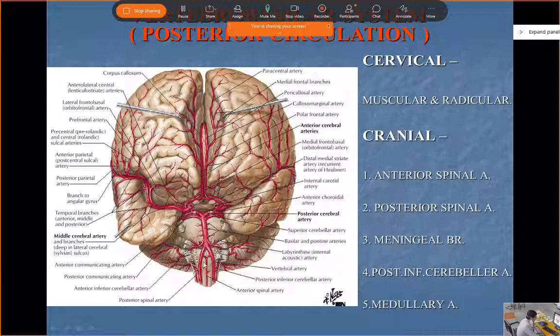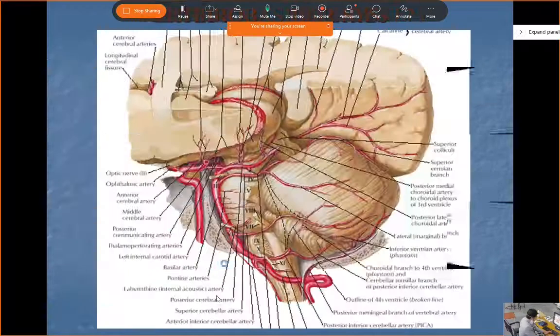So we won't go into details of this vertebral artery. Just I'll mention this is the anterior spinal branch of the vertebral. On either side it becomes one. These are the posterior spinal branches. There are some meningeal branches. Posterior inferior cerebellar artery, this one, and some medullary branches. So these are branches coming up from the vertebral artery.